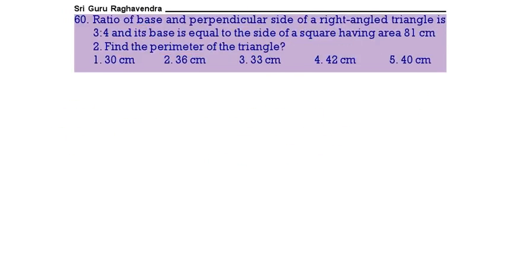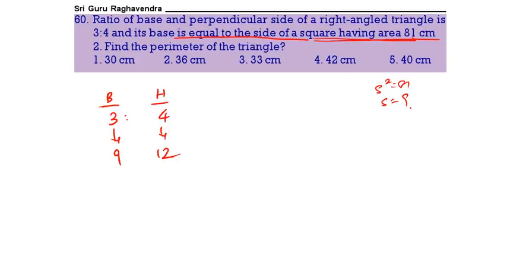The ratio of the base and perpendicular side of the right angle triangle is 3:4 and base is equal to the side of the square having area 81. So here base and height. The base of the triangle is equal to the side of the square having area 81. So a square 81 means S is 9. So a ratio is given as 3:4. So 3 parts equal to 9, 4 parts equal to 12.